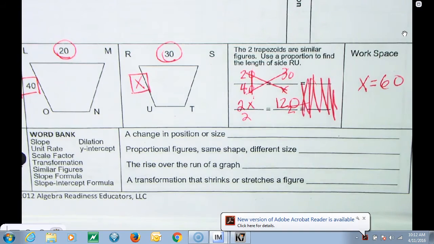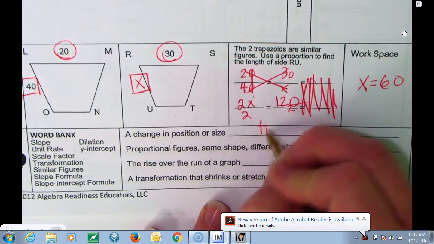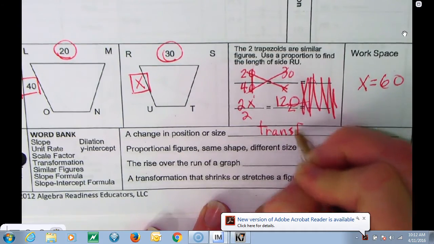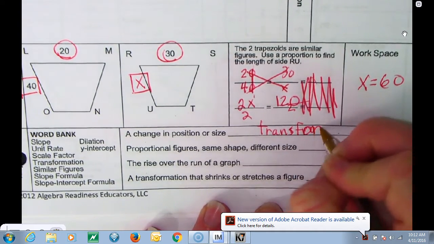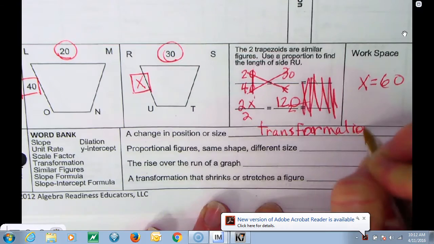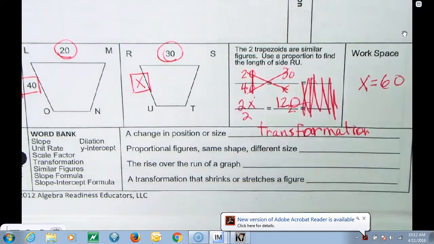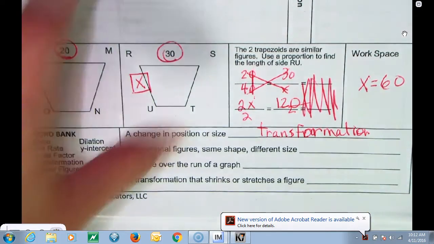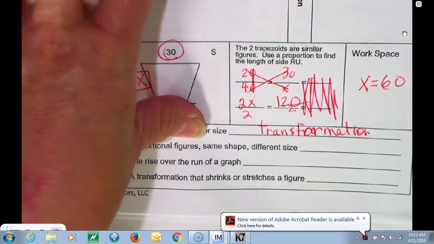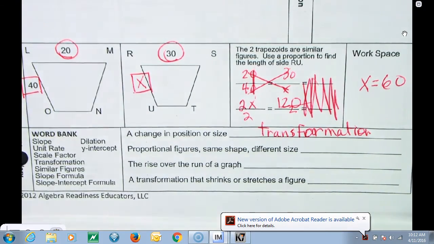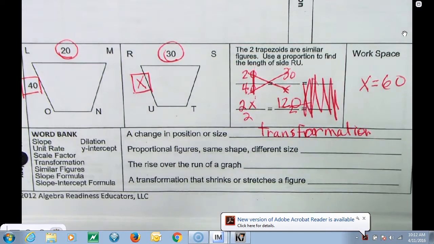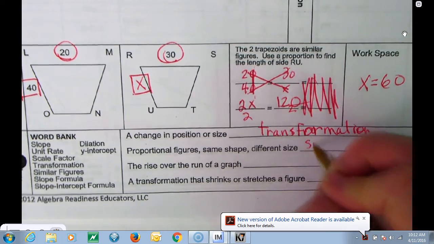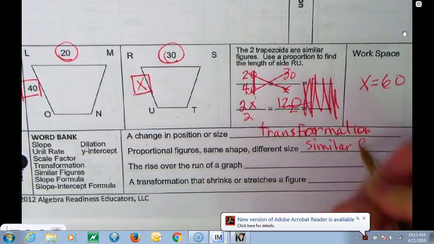Okay, a change in position or size, what's that called? Transformation. Now, guys, if it just said a change in size, that would be dilation. But it says position or size, so that could be a reflection, translation, rotation, and size is dilation. Okay, what are proportional figures called that have same shape, different size? Yay, similar figures.